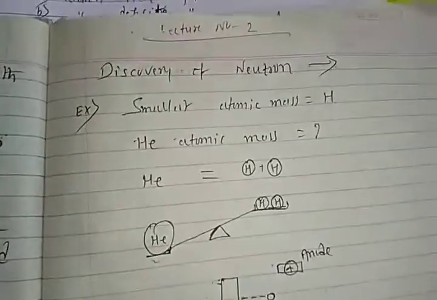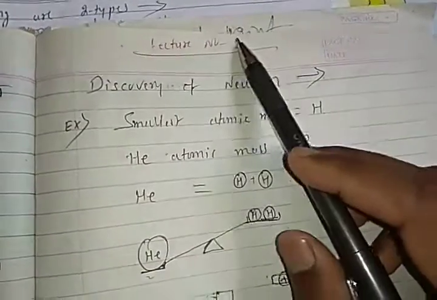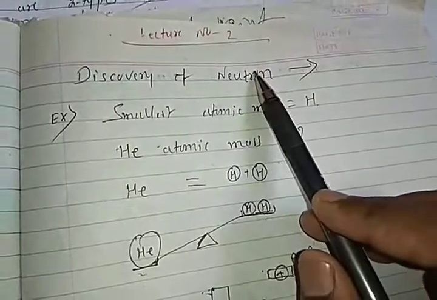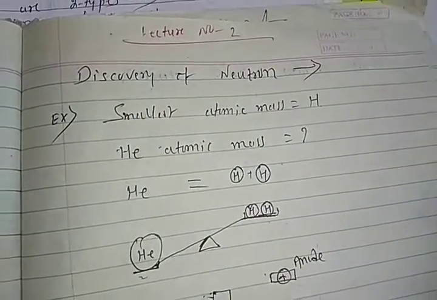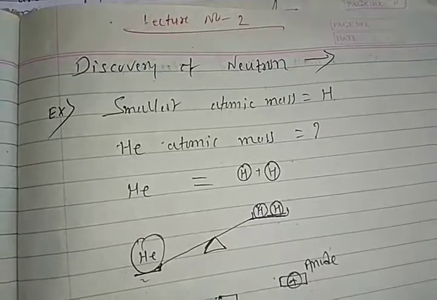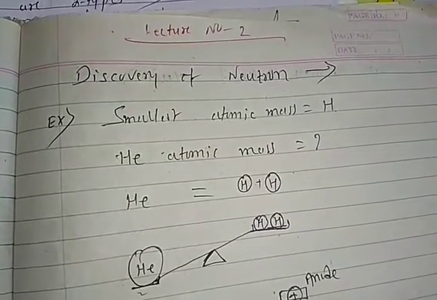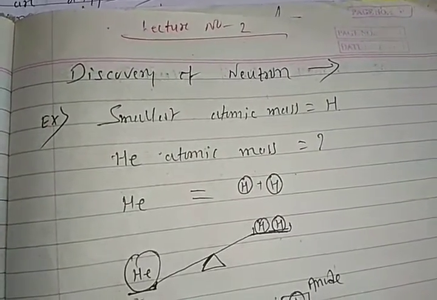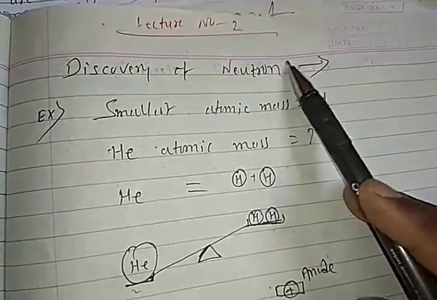Hello, good morning students. Today we are discussing lecture number 2, the discovery of the neutron. Yesterday we discussed how to detect the proton and electron, and today we are going to discuss the discovery of the neutron. Understood, students?